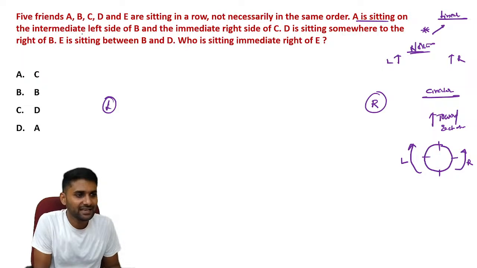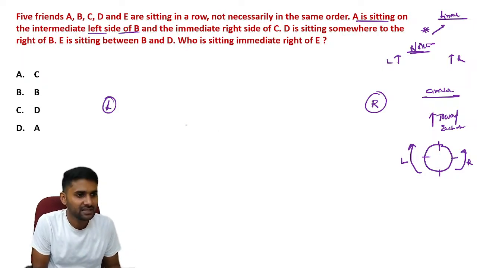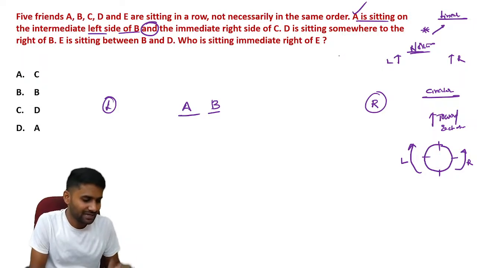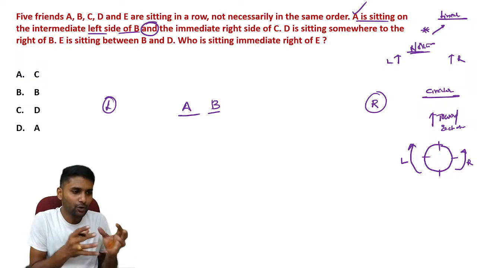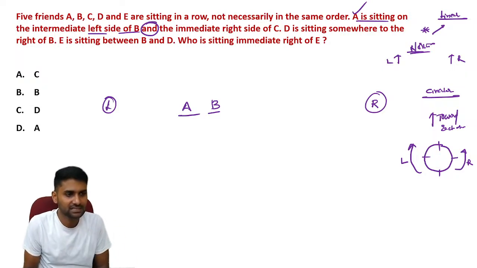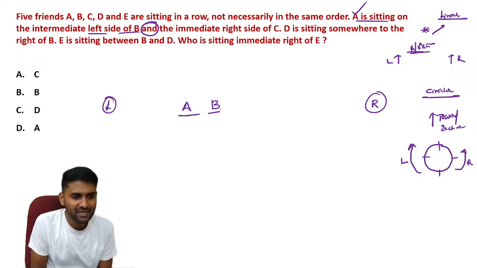A is sitting immediate left of B. Immediate means it's immediate. So A is immediate left of B. And then they are talking about A again. Guys, they are talking about the first person. You can see words like who, which, whom, which always refer to the second person. So understand that connectivity. So A is sitting immediate left of B, and B is immediate right of